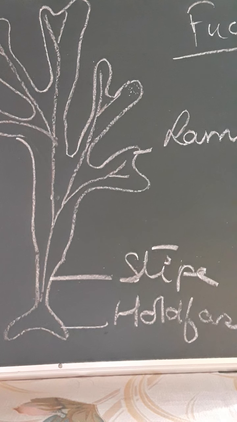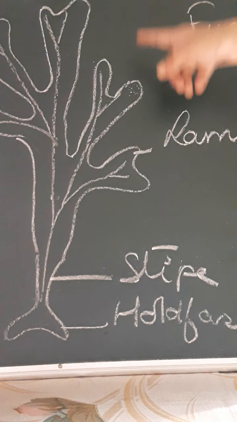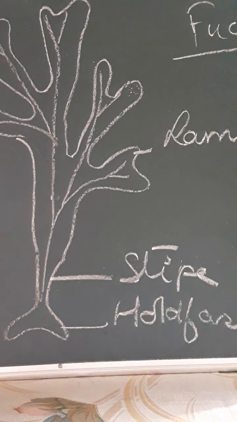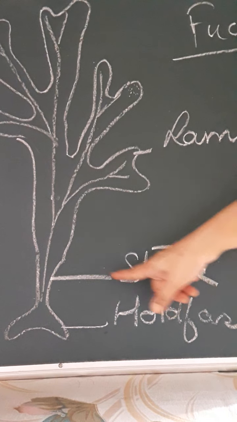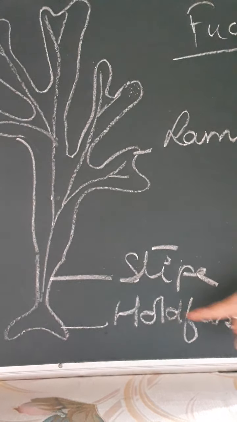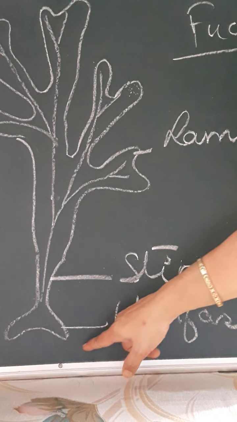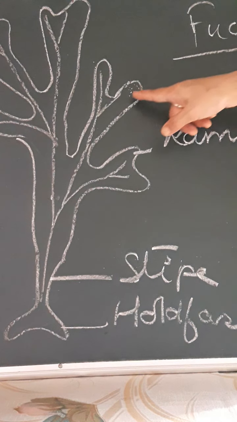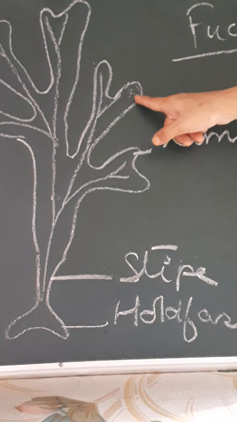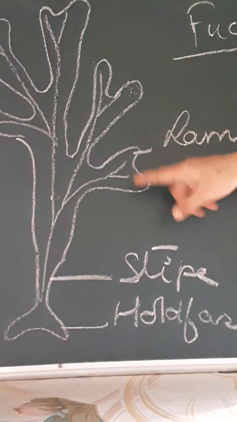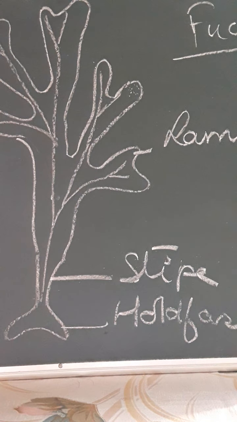Now see, this is an example of a Phaeophycean algae, the fucus plant. The fucus plant is of this particular shape. It is divided into lamina, the leaf-like structure, the stem-like structure, and holdfast, the point of attachment to the substratum. The tips of the lamina possess the air vesicles, and in some portions small structures are present which are the main reproductive structures. So this is the basic structure of a fucus plant.